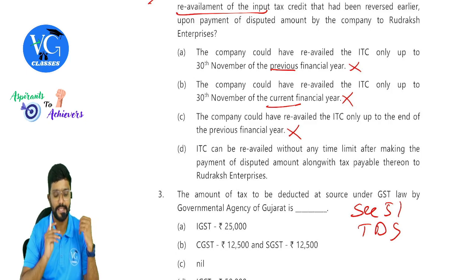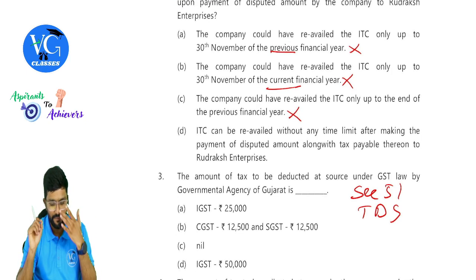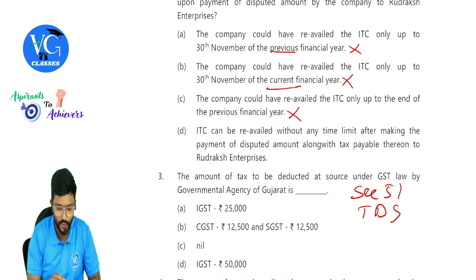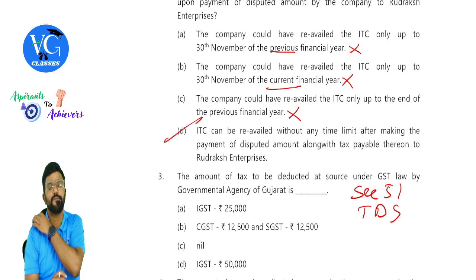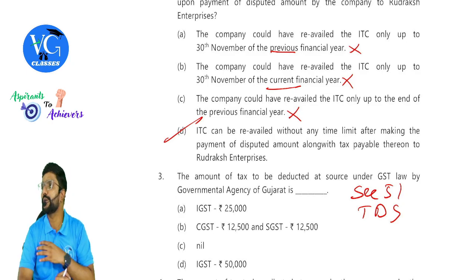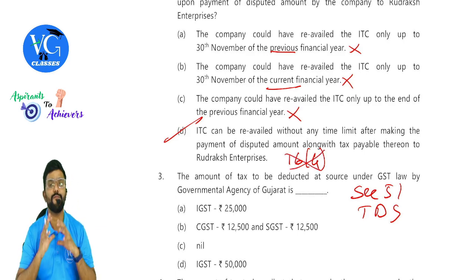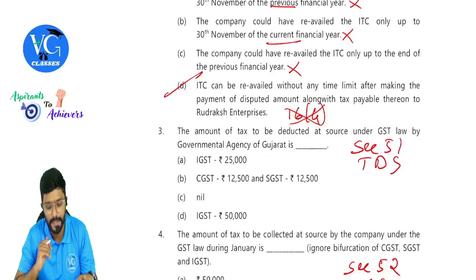No. Last one. ITC can be reavailed without any time limit after making the payment of the disputed amount along with the tax payable thereon to Rudraksh Enterprises. So for reavailing the credit, there is no deadline applicable, guys. In simple terms, the 16(4) deadline will not be applicable for reavailing the credit.